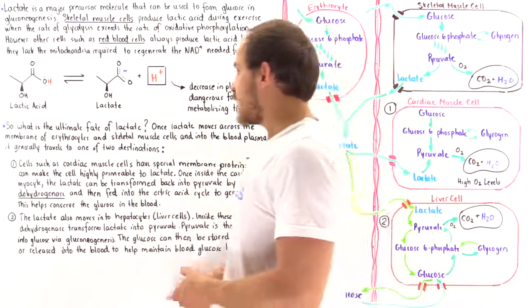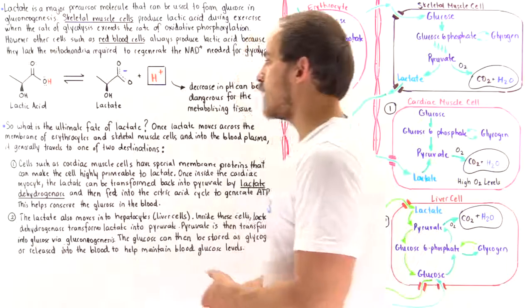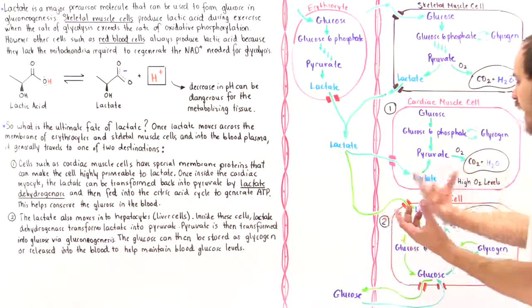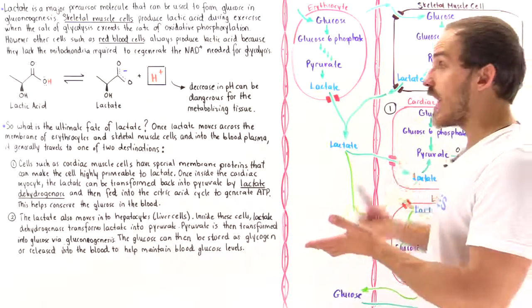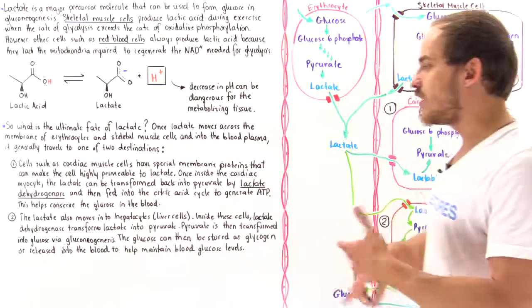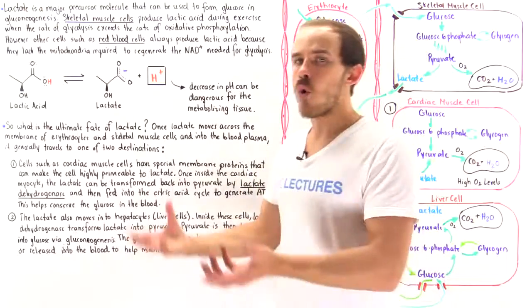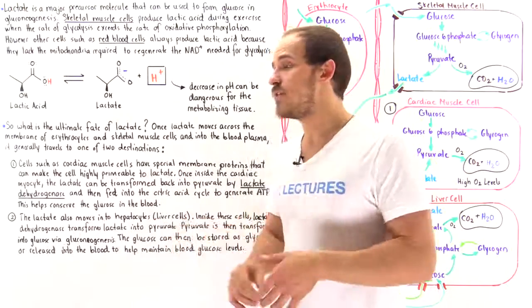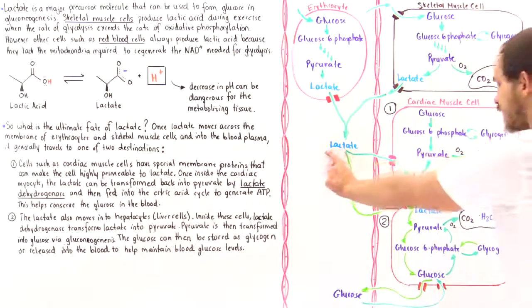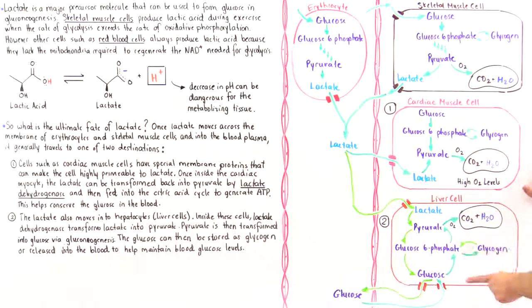Now, the second place where these lactate molecules end up is the liver cells. What happens to these lactate molecules in liver cells is known collectively as the Cori cycle, and we'll focus on that in much more detail in a future lecture. So lactate goes into these liver cells.